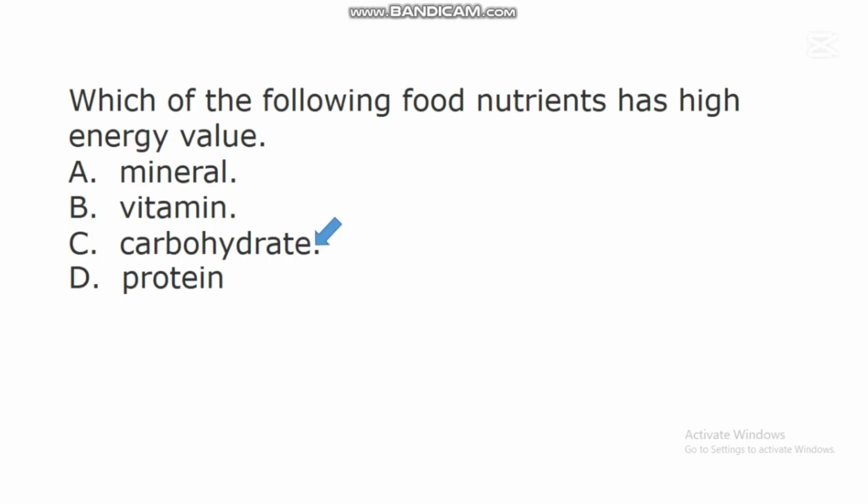Carbohydrate is one of the nutrients found in a balanced diet, and it has higher energy value when compared to other nutrients like proteins in a food. So among these options, carbohydrates have a high energy value.